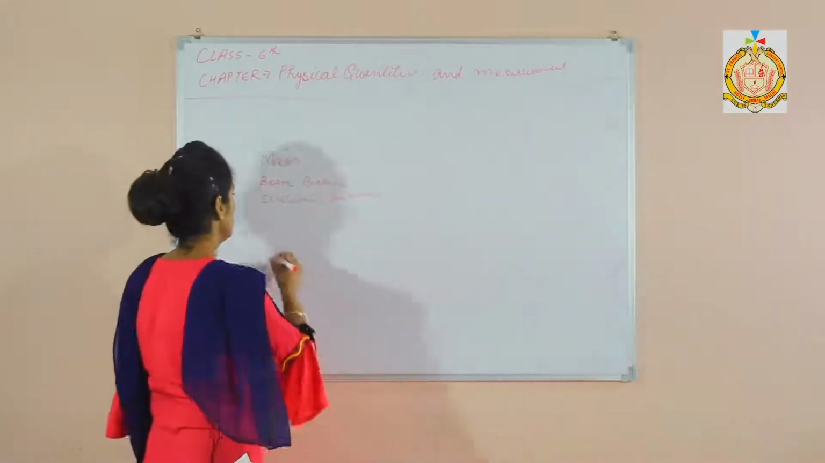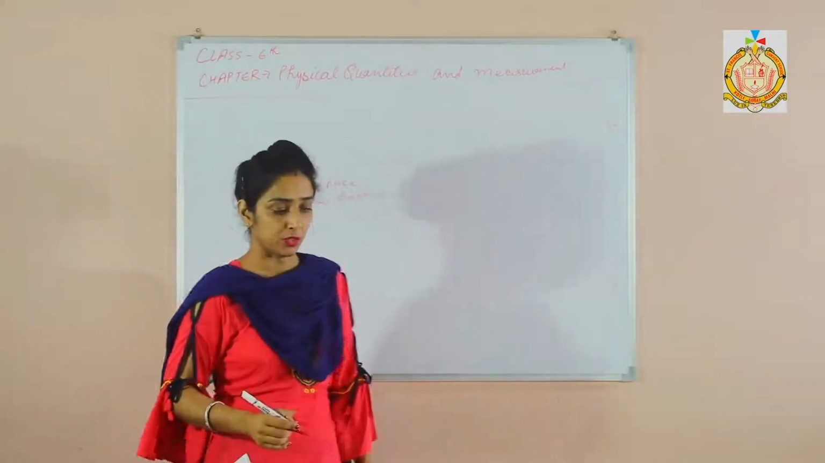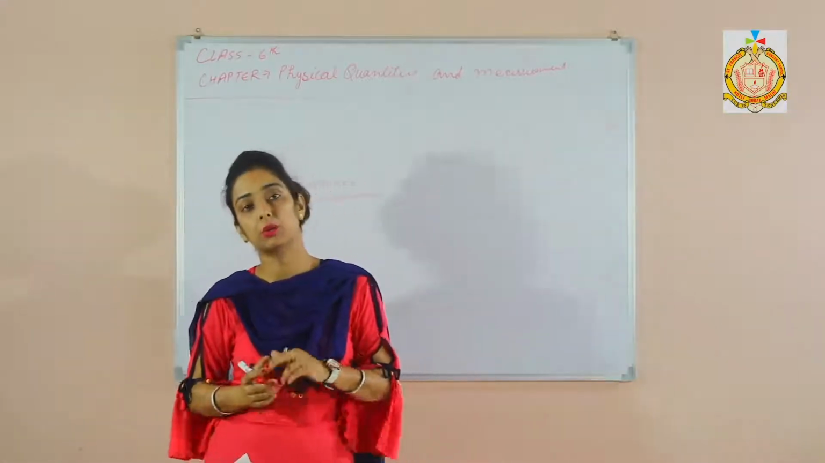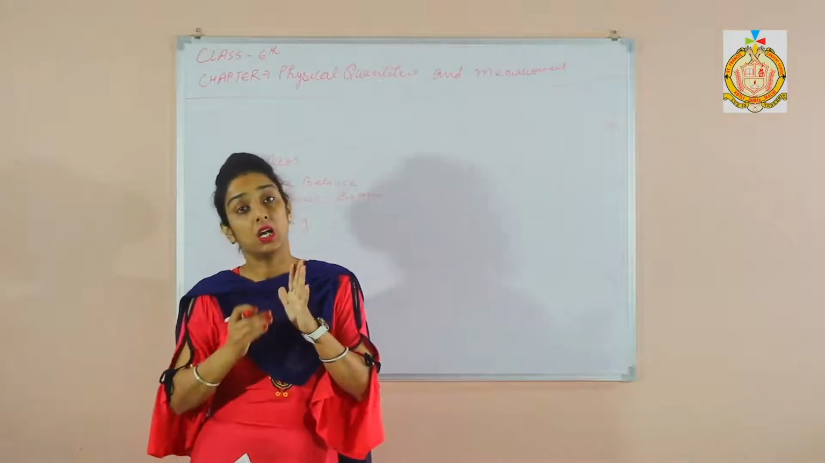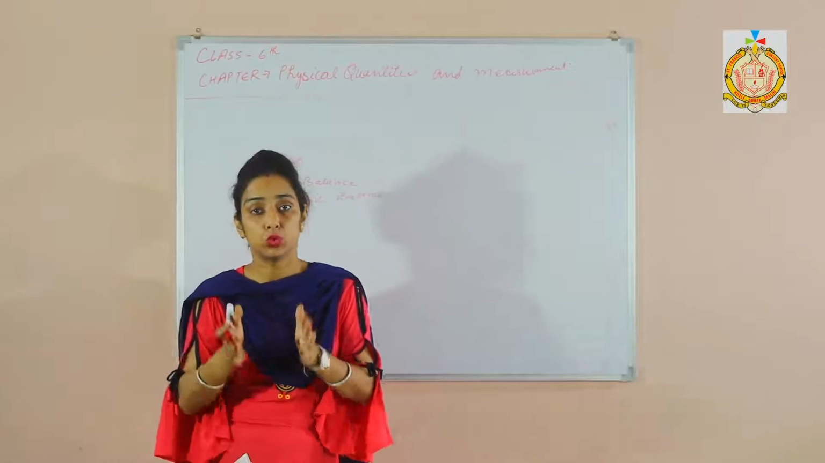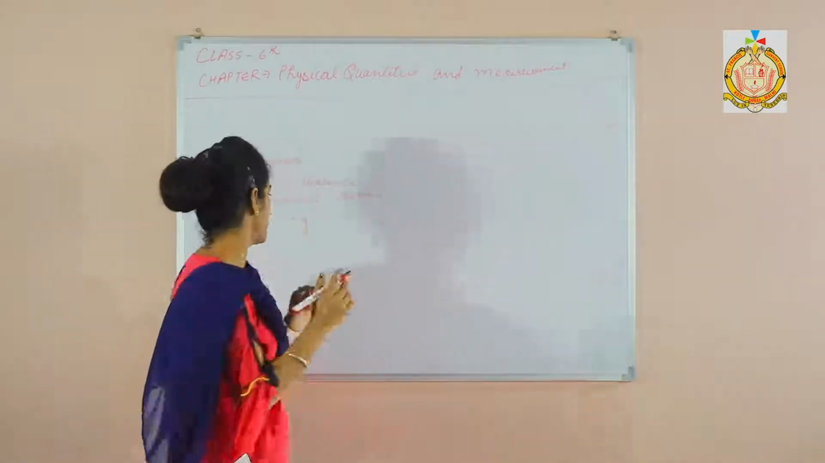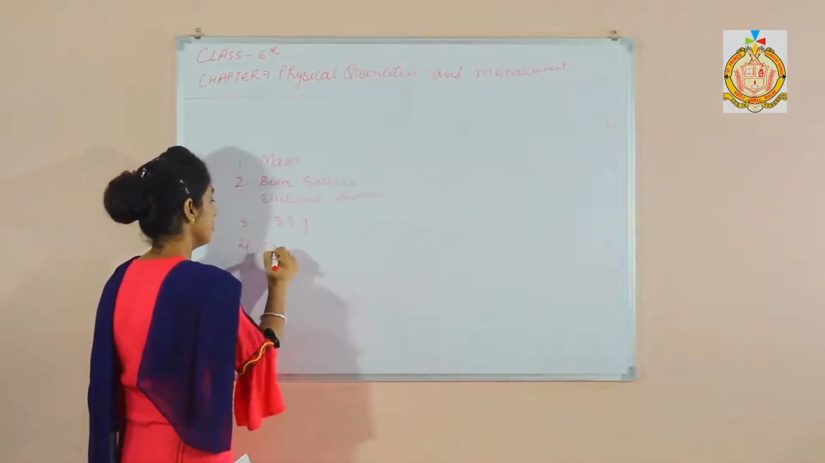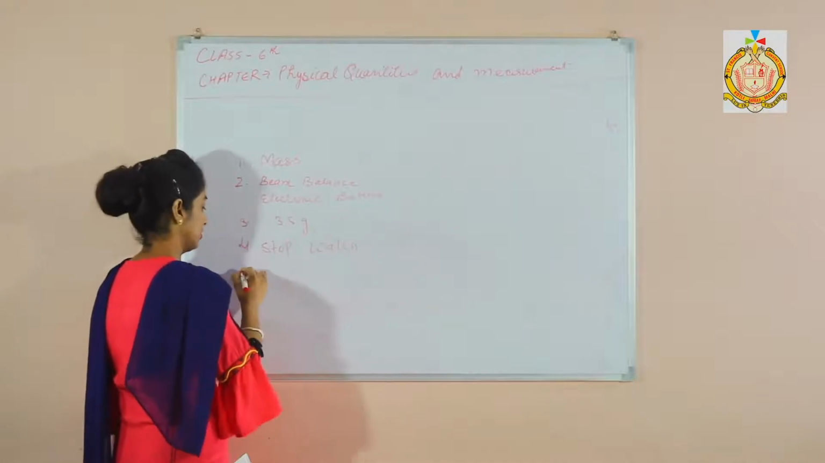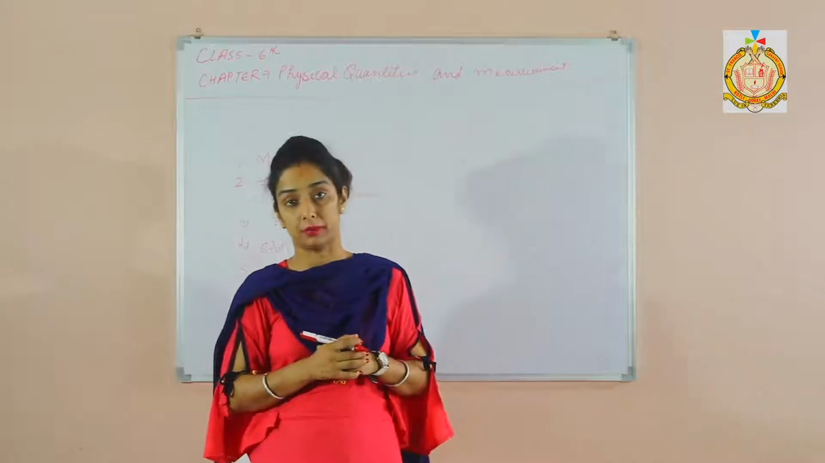That is equal to 3.5 kilogram, right? Now, which device is used to calculate the interval between two events? The time interval between two events, we can measure it with the help of a stopwatch, right?